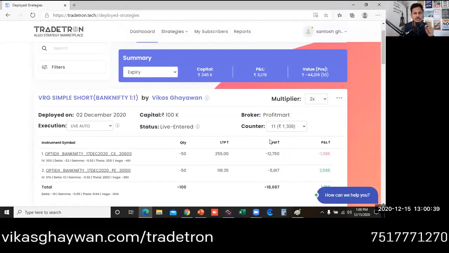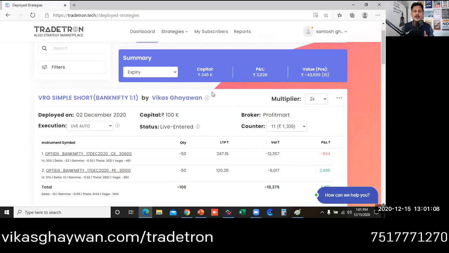So I just want to tell you that if you are doing this strategy, you can manage your position. If you want to exit, you can exit. If you want to stay in the position, you can stay in the position. And whenever you want to exit, this is the option for you, right? And when you don't want to trade, then also you have an option. You can pause the strategy, right?